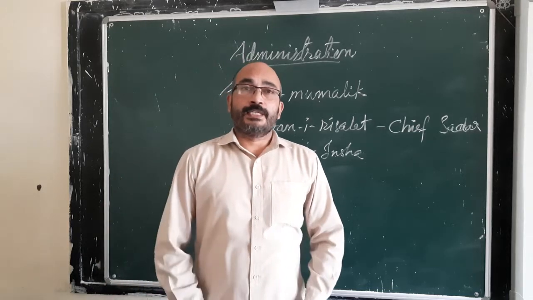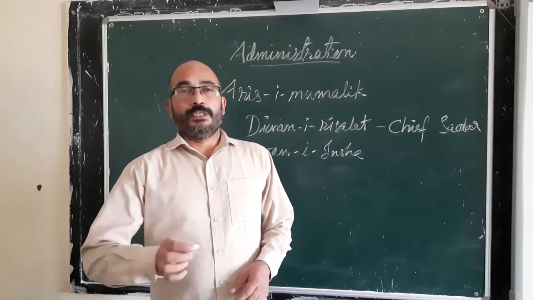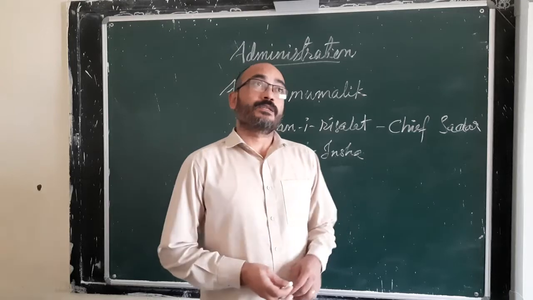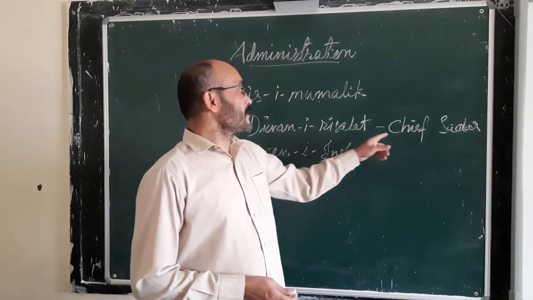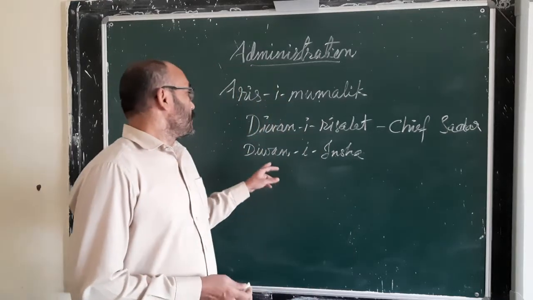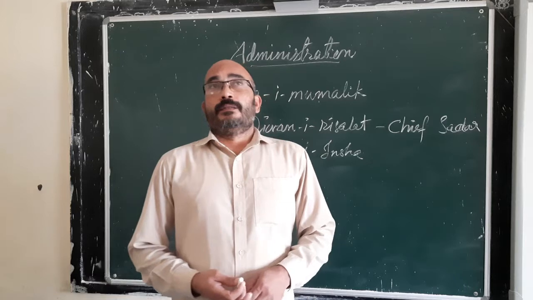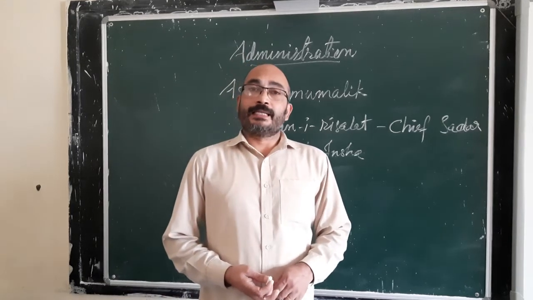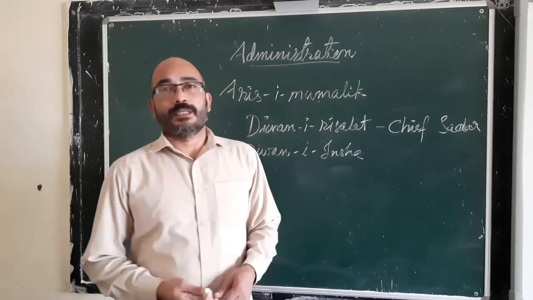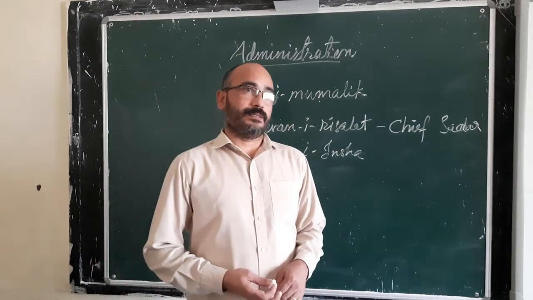The head of the judicial department is called a Qazi, and usually this Qazi was appointed as the chief Sadr. And Diwan-i-Insha was the department that dealt with correspondence.